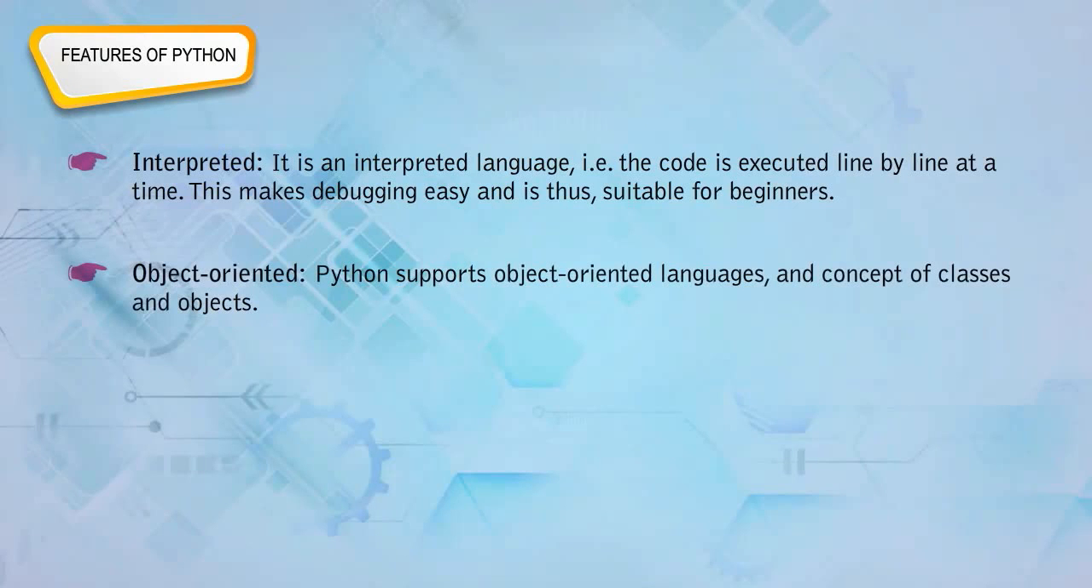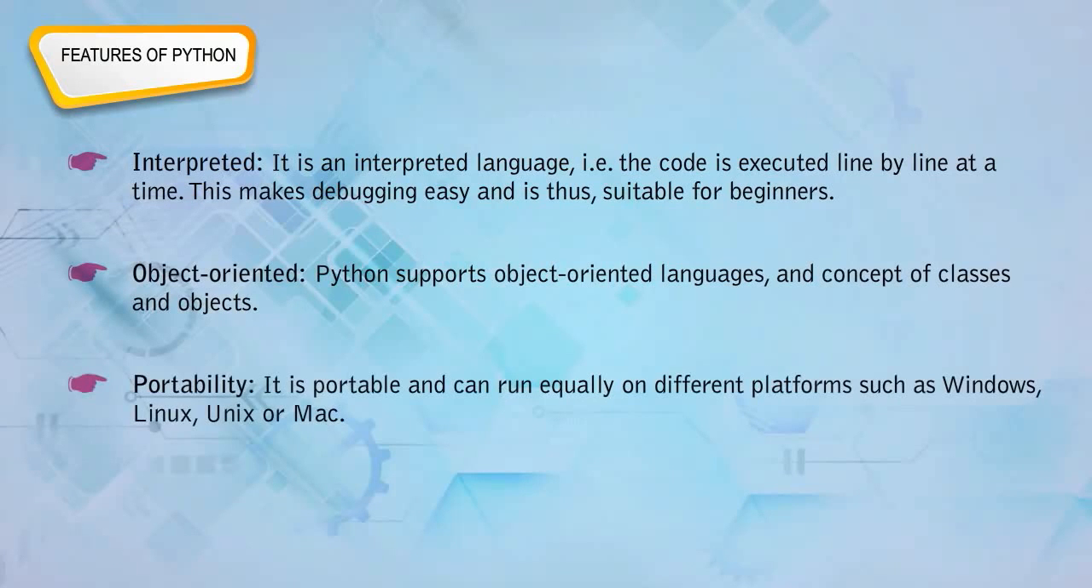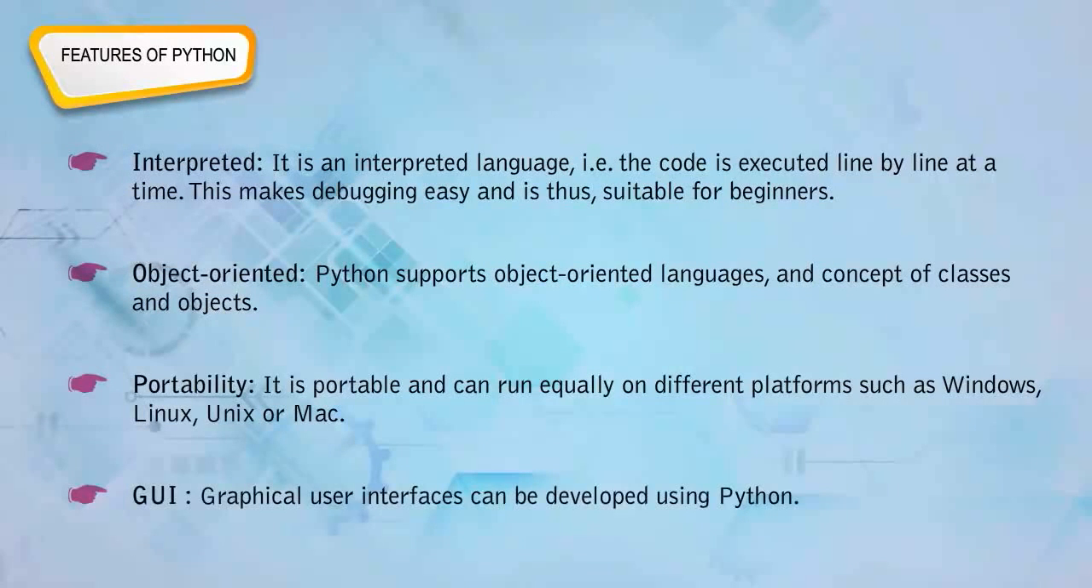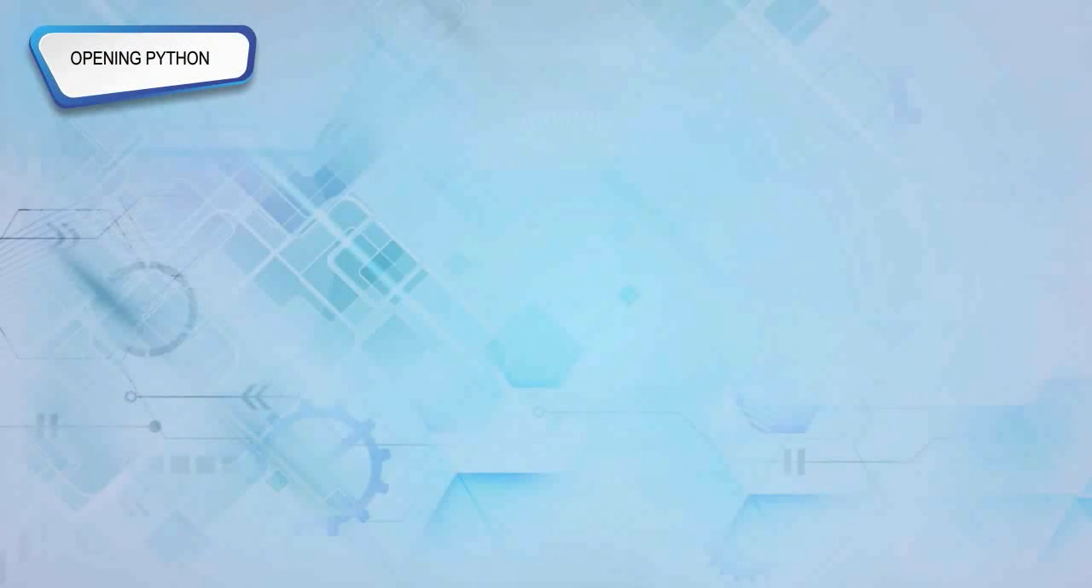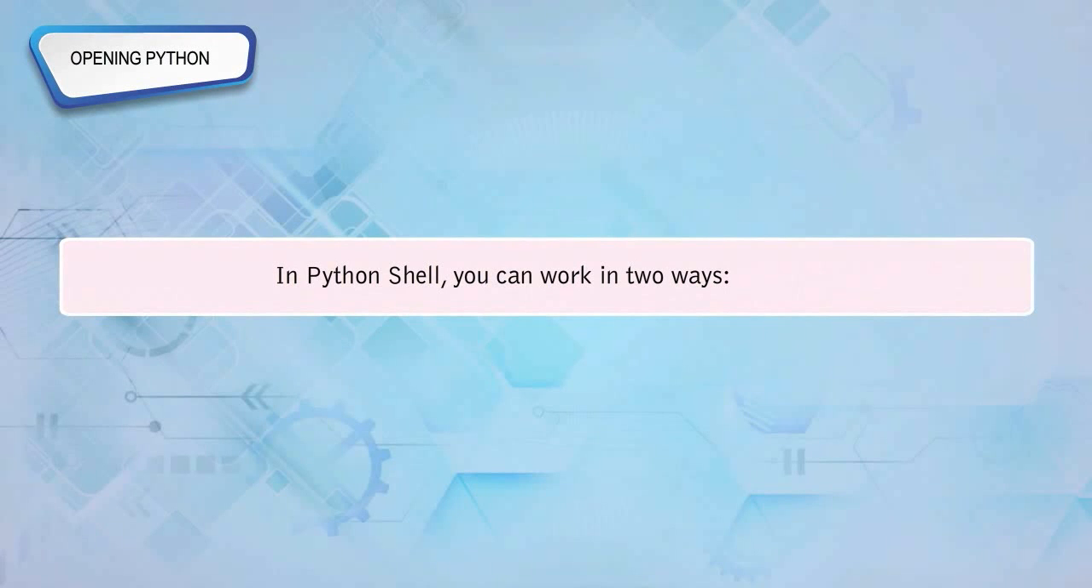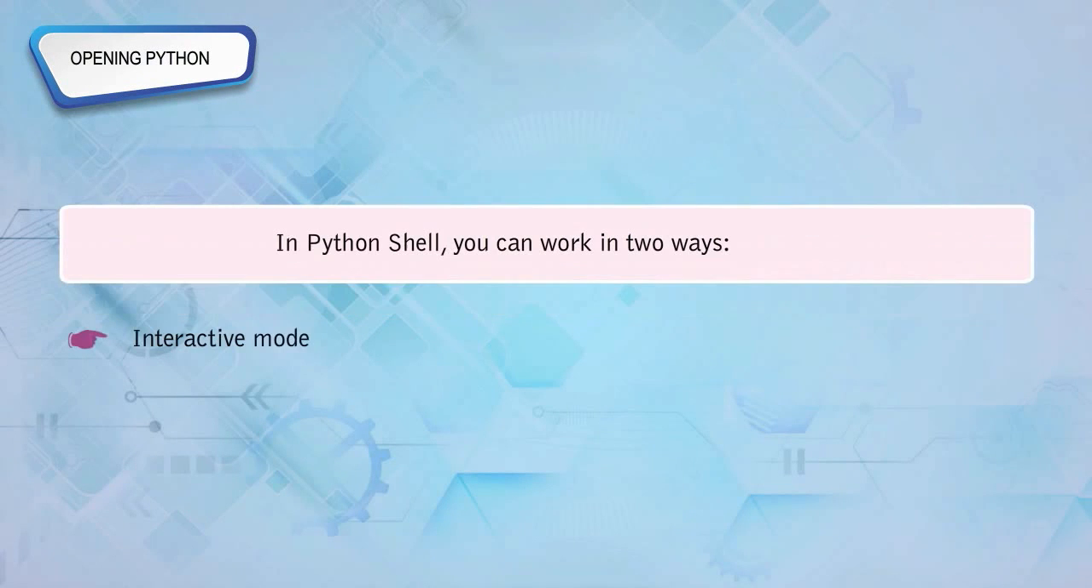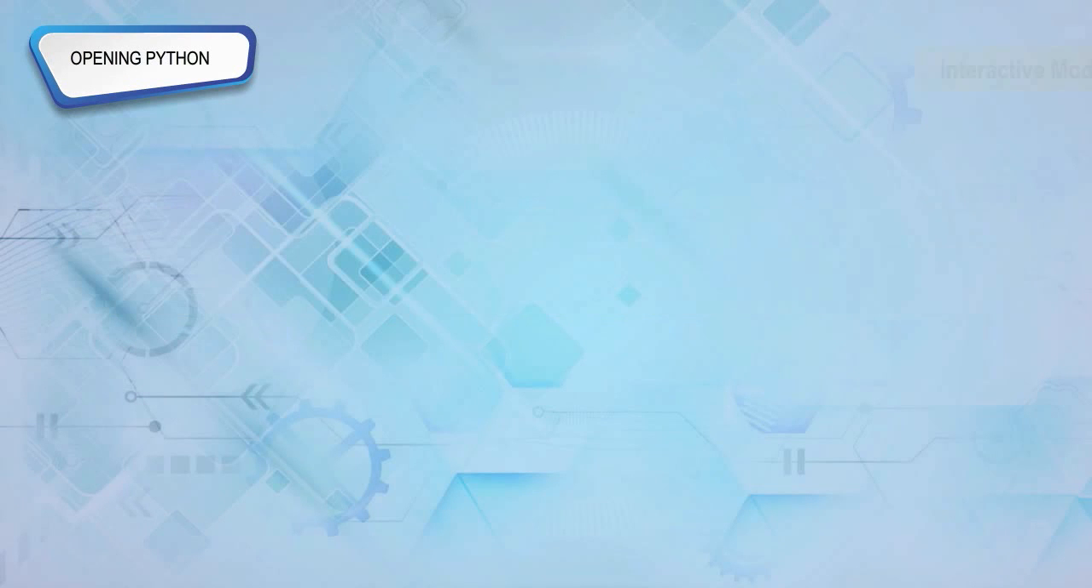Object-oriented: Python supports object-oriented languages and the concept of classes and objects. Portability: it is portable and can run equally on different platforms such as Windows, Linux, Unix or Mac. GUI: graphical user interfaces can be developed using Python. Opening Python. In the Python shell, you can work in two ways, interactive mode and script mode. Let us learn about them.